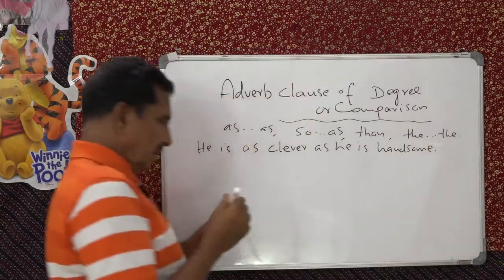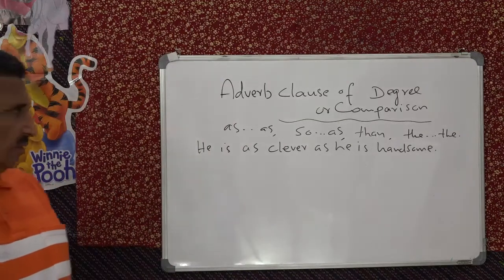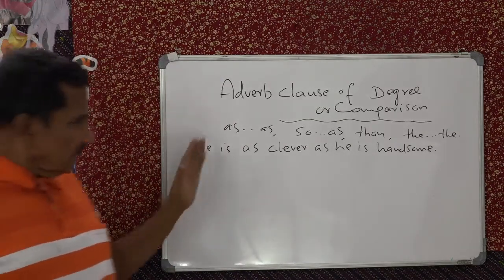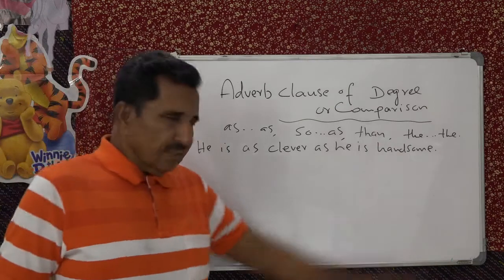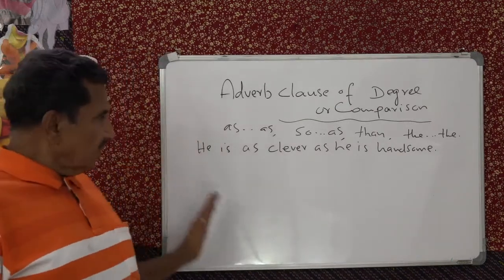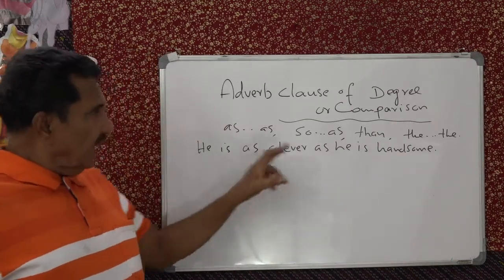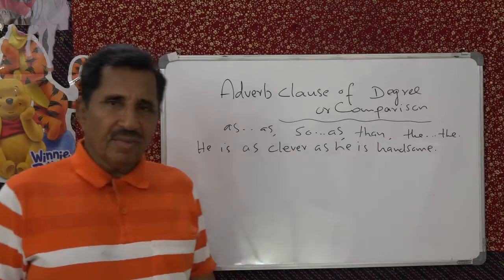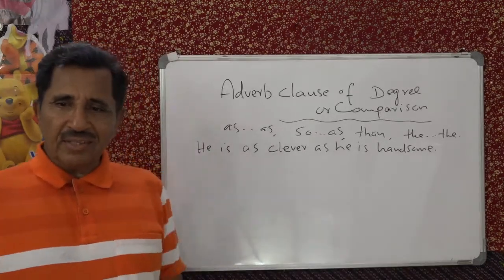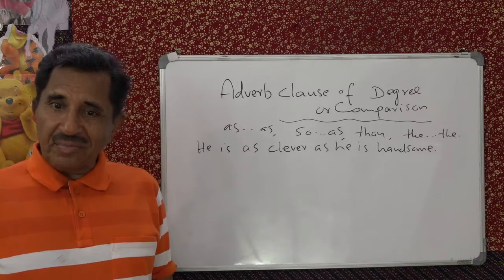Look at this. That is a comparison, we can see. He is clever, he is handsome. So you are saying he is as clever as he is handsome. Now try to generate as many sentences as possible. That will become very easy for you.